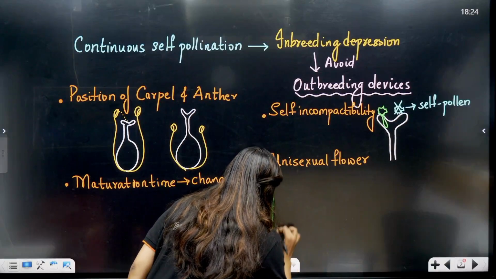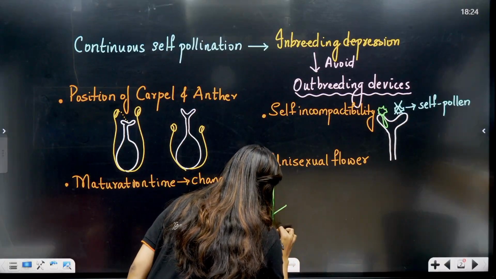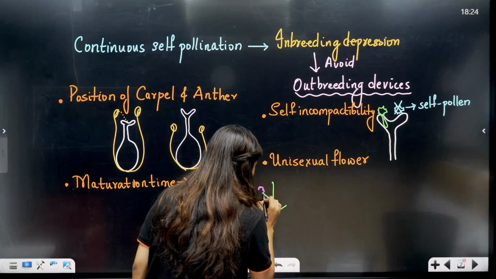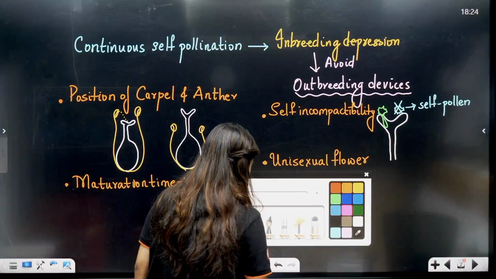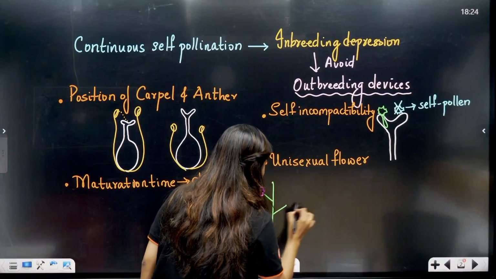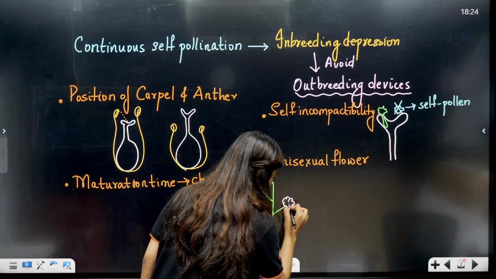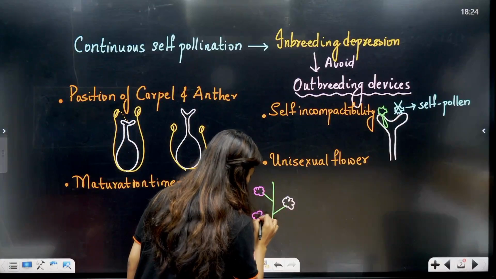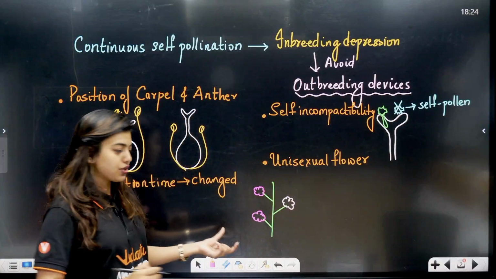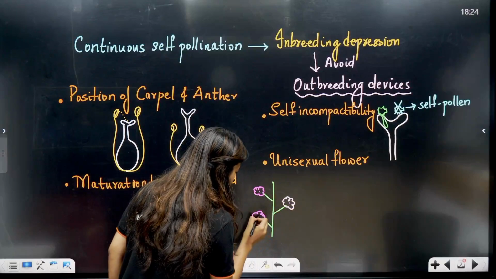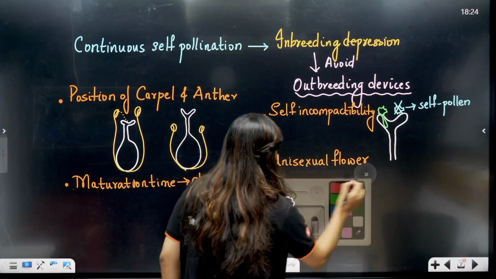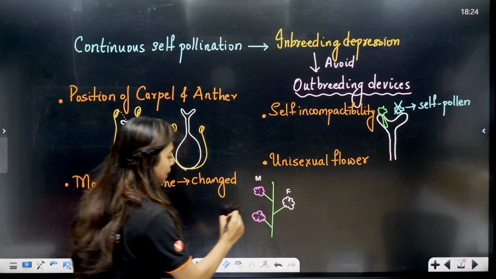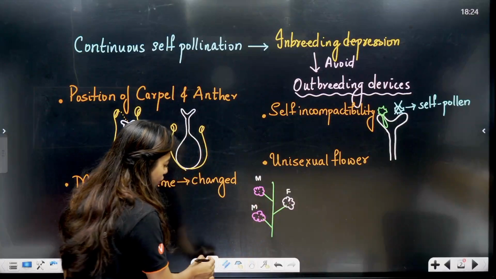This is a plant. Now, on this plant, there are some beautiful flowers. Okay, I'm drawing. So, students, some flowers are there, as you can see. Now, let's say this is the male flower. This is the female flower. And again, this is the male flower. Now, what is going to happen?